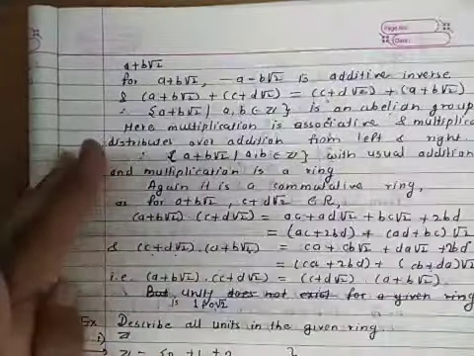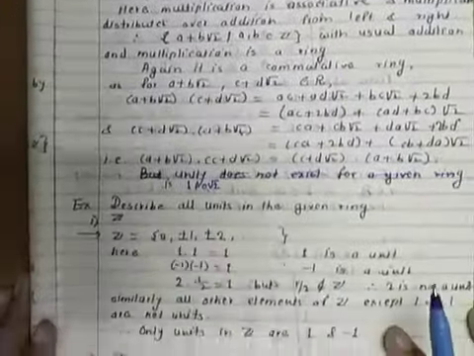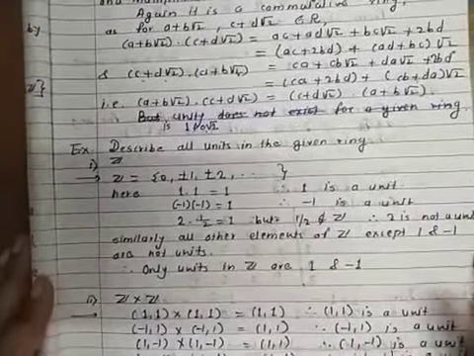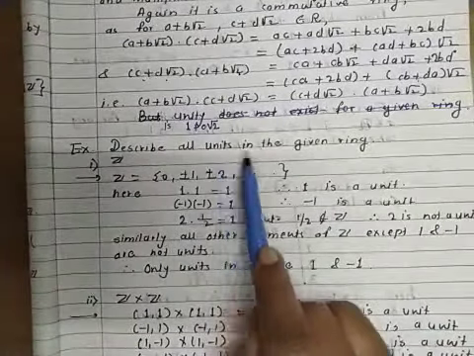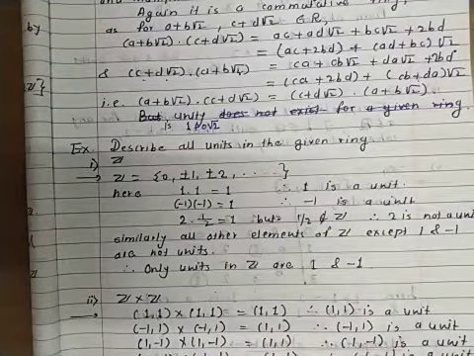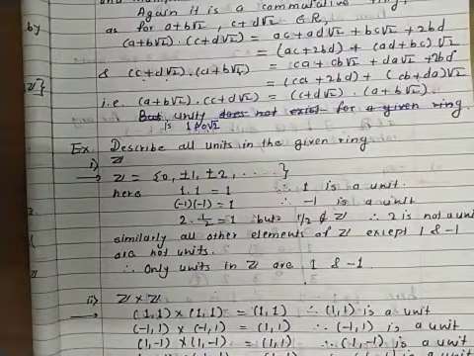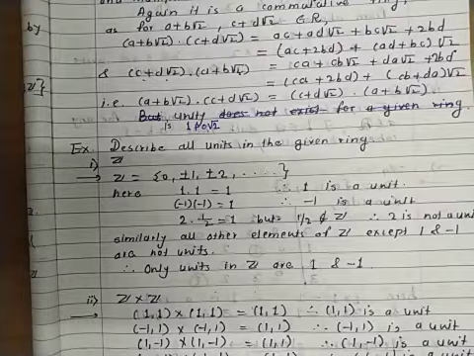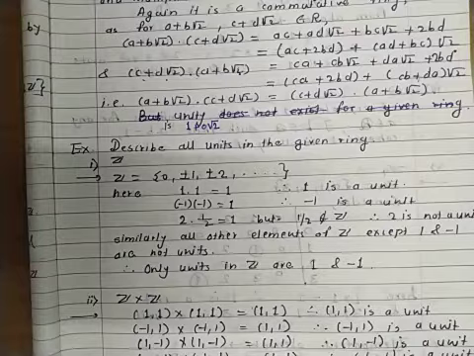Now the next example is to describe all units in the given ring. Remember that there is a difference between unit and unity. Unity means if you multiply each element of a ring by unity, you get that element again.